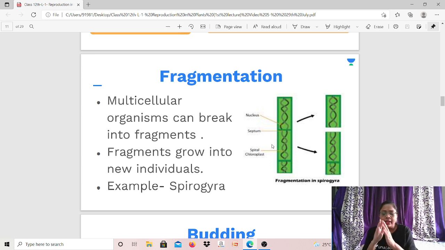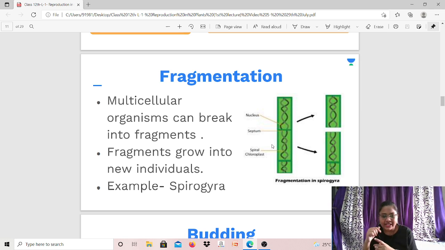And then each fragment grows into a new individual. That is fragmentation. Simple. Multicellular organisms can break into fragments, and each fragment is capable of producing new cells, which form a complete new organism. For example, Spirogyra.